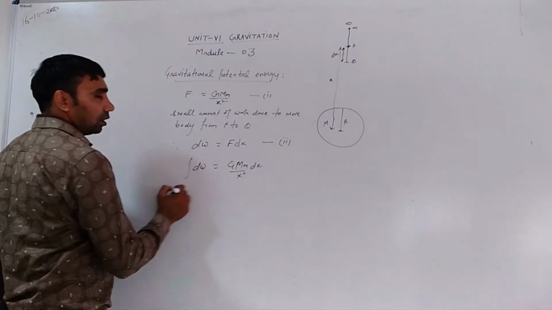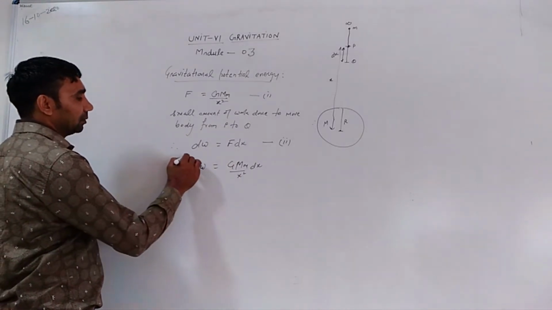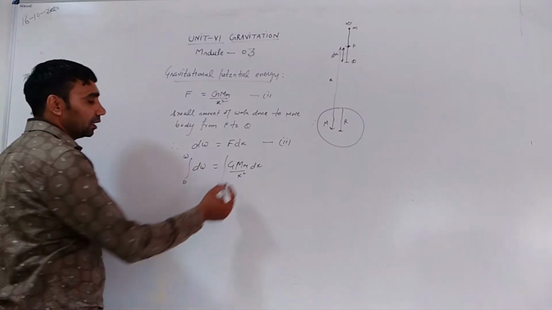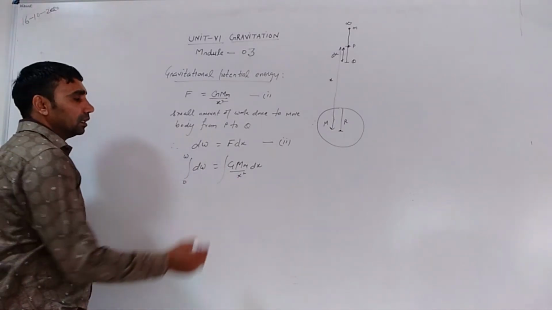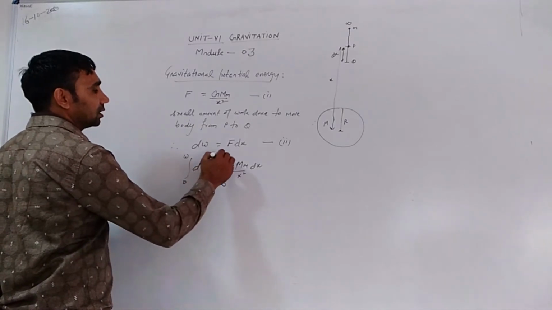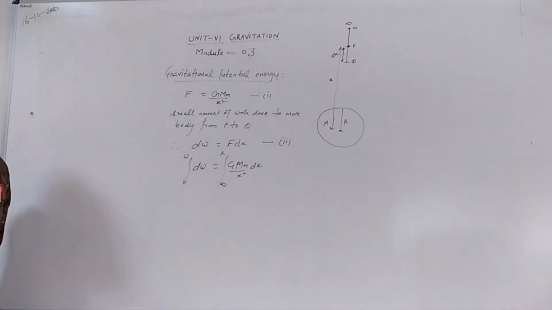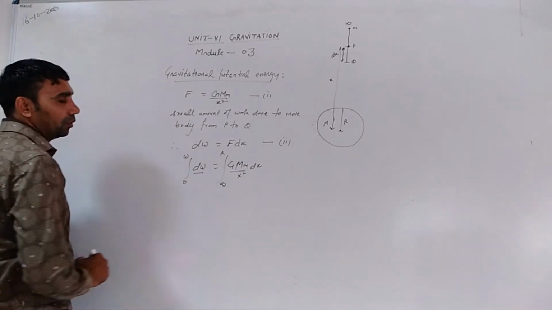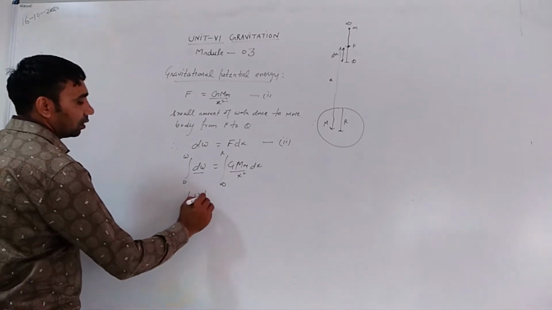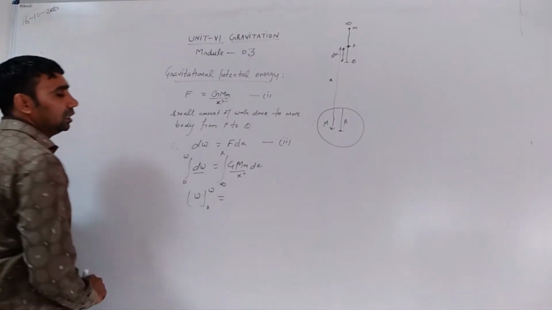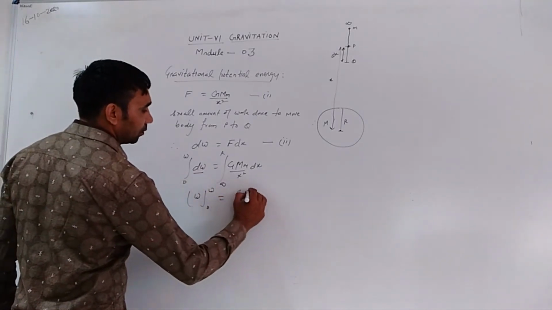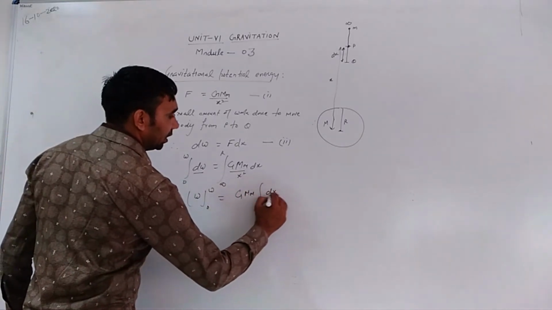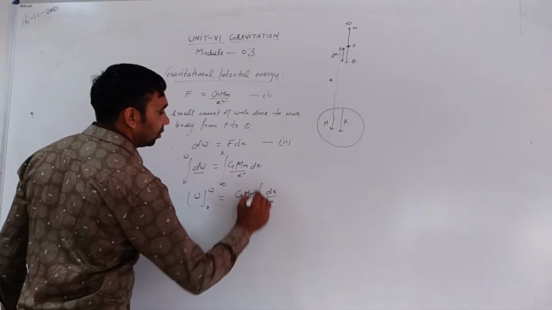For dW, the minimum work done is 0 and the maximum is W. Putting the limits on the right-hand side, the minimum is infinity and the maximum is r, the radius of the Earth, meaning on the surface of Earth. Now the integration of dW is W, from 0 to W, GMm constant, and dx divided by x square from infinity to r.